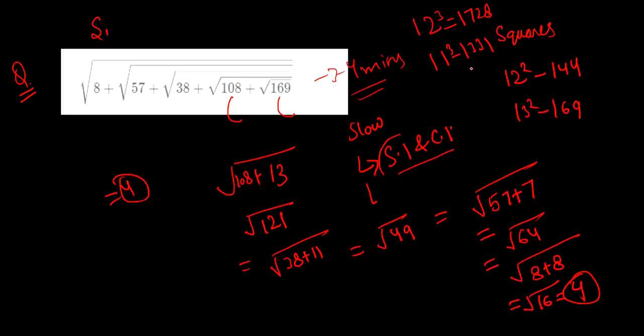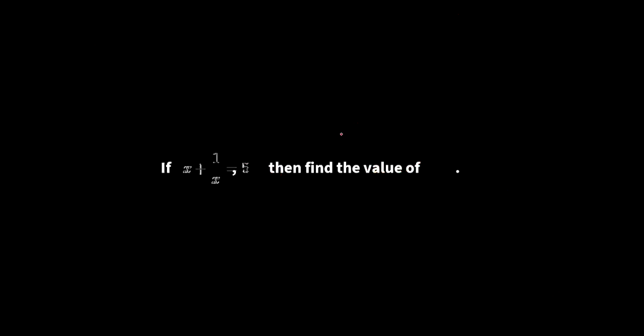Many of the students ask the strategy to solve the aptitude question, how we can be quick. So these things are there. You have to be aware of these things. You have to be clear about it. At least squares आपको 25 तक तो याद होने चाहिए. It is mandatory, right? Because these will help you to solve the problem quickly, right? And that matters a lot. Let's move to the next question now.